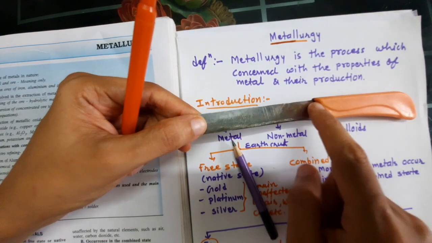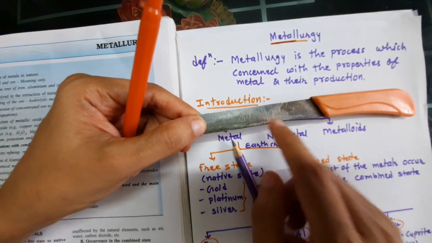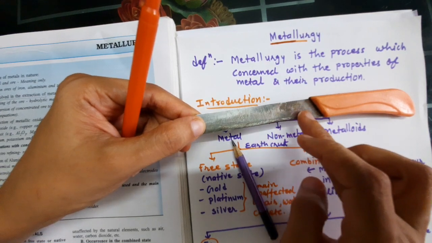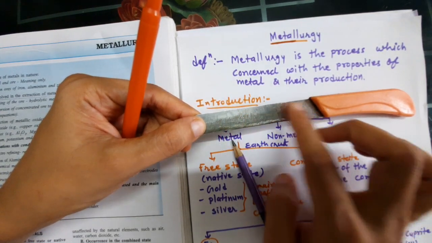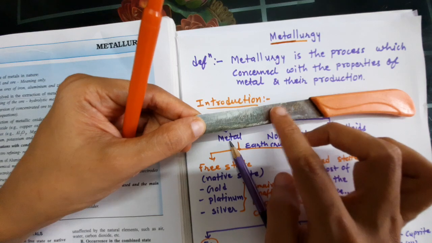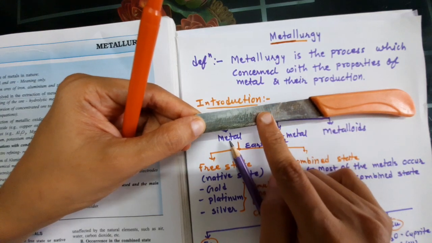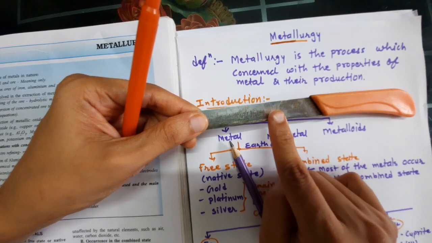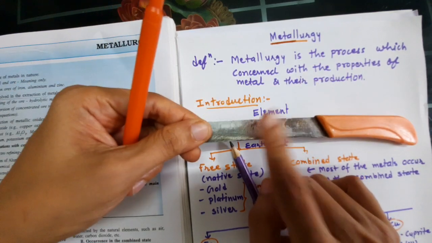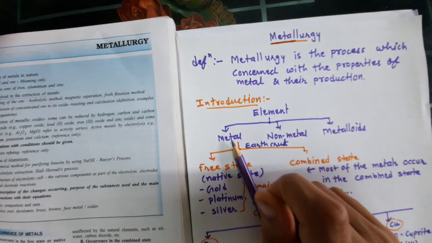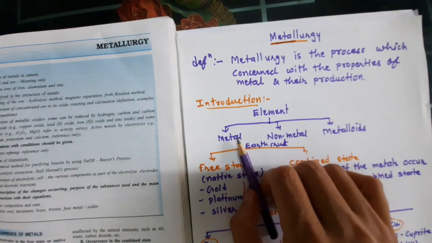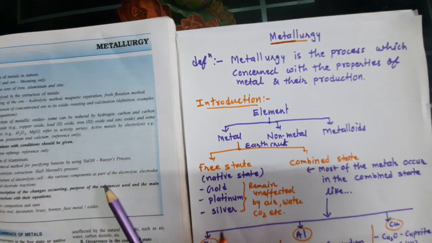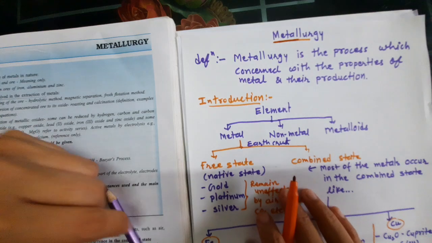Whatever this metal is, it is present in different forms, so we need to purify it by different methods to extract the purest form of the metal, which is called metallurgy in simple language. Okay, I hope you understand this point.